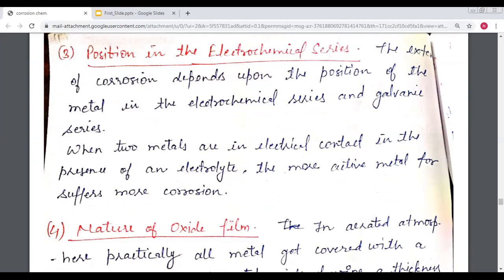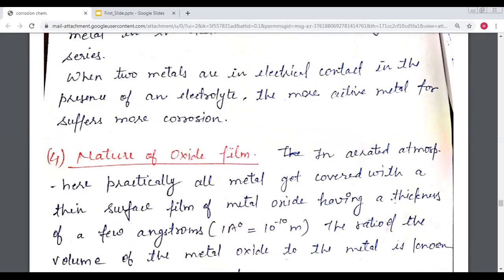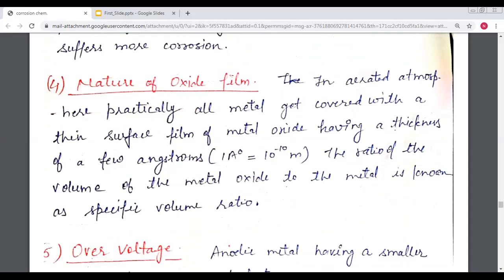The next is the position in the electrochemical series. As we studied in galvanic corrosion, or bimetallic corrosion, when two dissimilar metals are in contact with each other in an electrolytic solution, the metal which has the higher position in the electrochemical series gets corroded first. The extent of corrosion depends upon the position of the metal in the electrochemical series. When two metals are in electrical contact in the presence of an electrolyte, the more active metal suffers more corrosion.